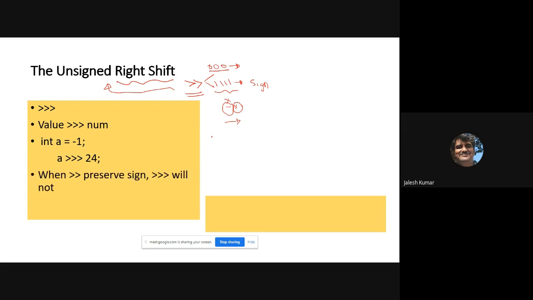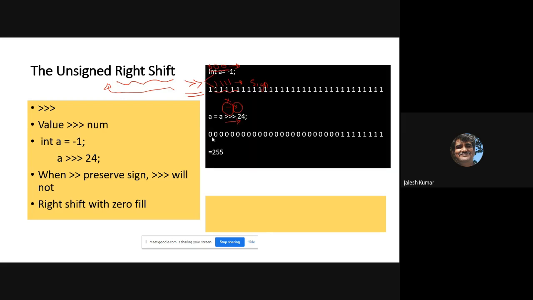How to represent unsigned right shift? This is the symbol. One more symbol is added to our right shift. So this is the syntax. Let us consider a equals minus 1. How to represent minus 1? You just write 32 bits. I'll show you the example.